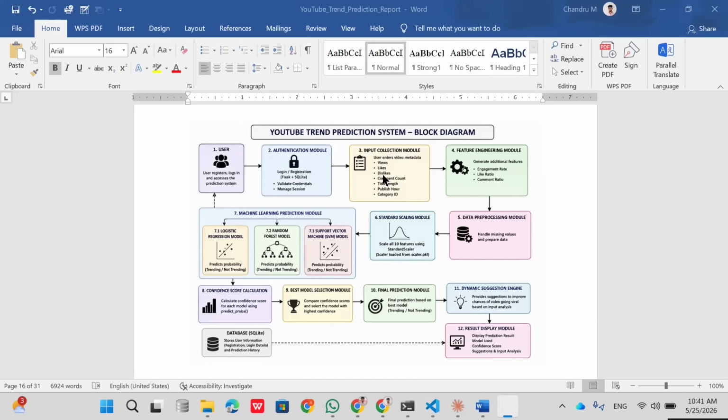Based on that, it will automatically calculate the comment ratio, like ratio, engagement rate, everything, and then it goes to the model. Here we are using three machine learning models: logistic regression, random forest, and support vector machine, SVM. Among these three, the one with the highest accuracy will predict whether the YouTube video will trend or not.